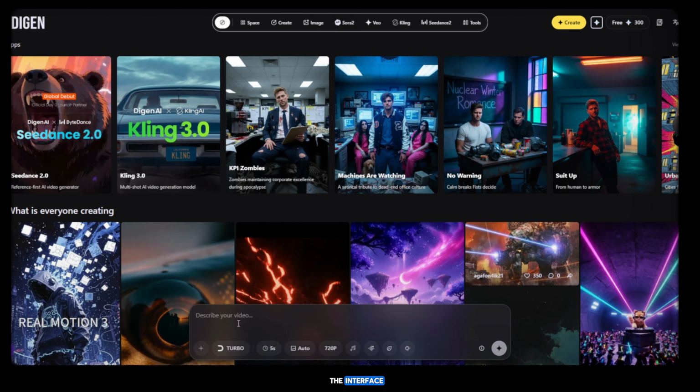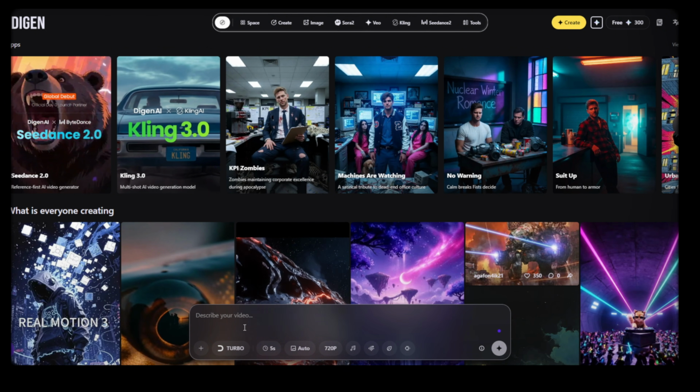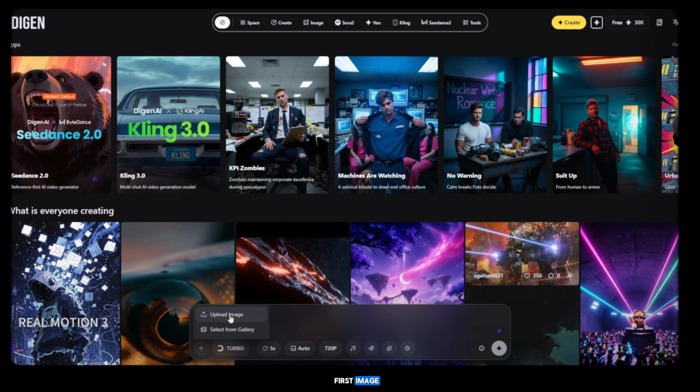If we talk about the interface, it looks very beautiful, clean, and professional. Now let me show you the process. After logging in, you will see a plus icon. Click on the plus icon and upload your first image.